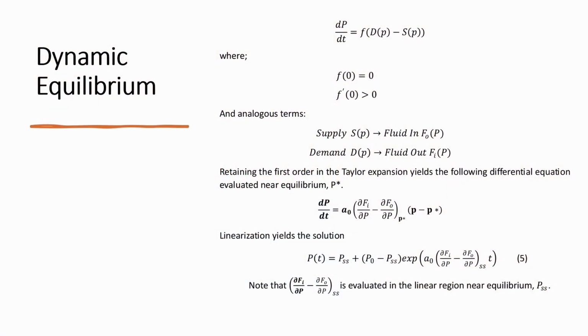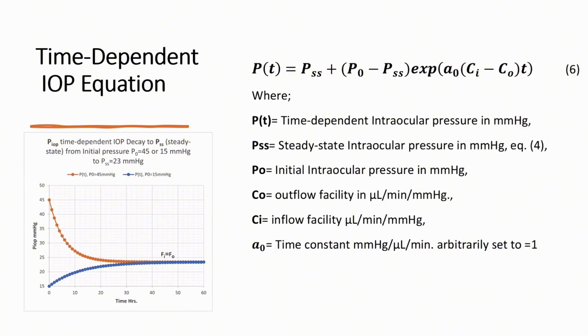Given the first generalized equation at the top and its associated boundary conditions, we can develop the differential equation from the first order in the Taylor expansion. Linearization yields the solution, which is a time-dependent decay in IOP to steady state, based upon the rates of change of inflow and outflow. The time-dependent IOP equation relates the inflow facility and the outflow facility to a decay towards steady-state IOP equilibrium, given the initial values as shown in the graph below.